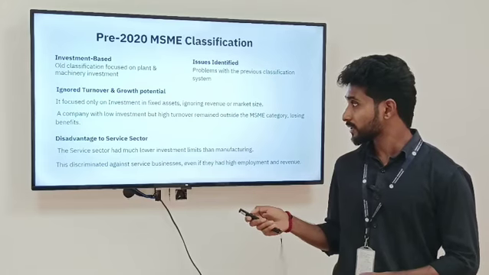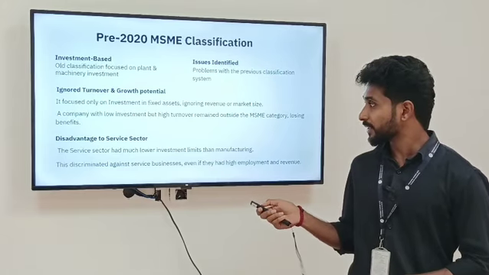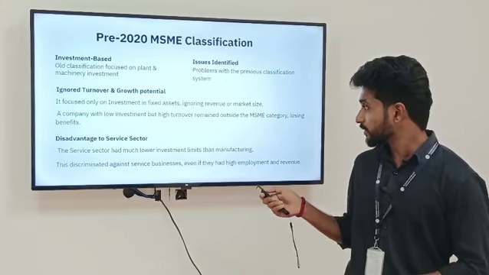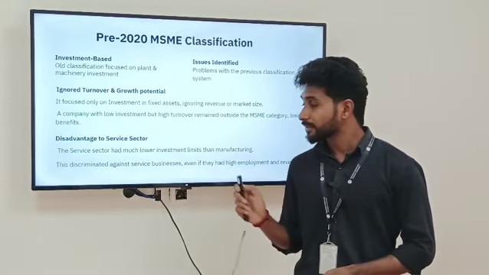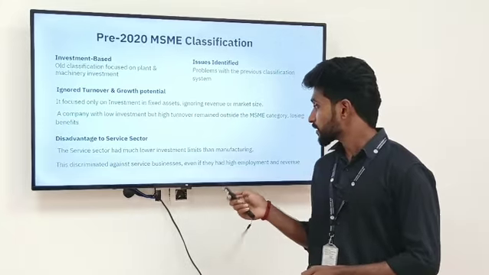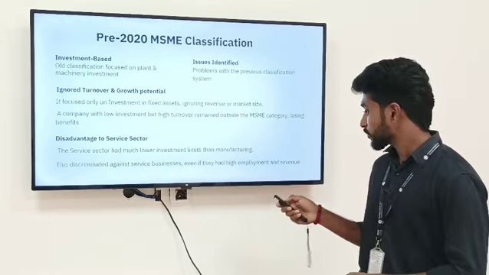And disadvantages to the service sector. The service sector had a much lower investment limit than manufacturing. This discriminated against the service business even if they had high turnover and employment.